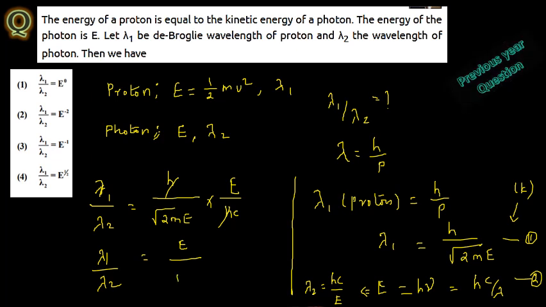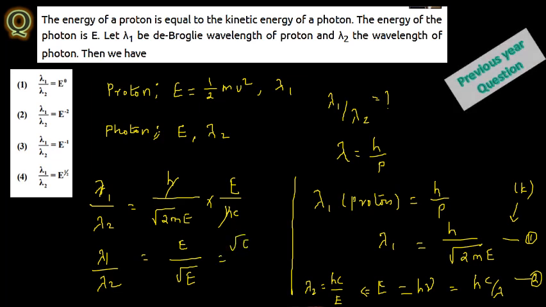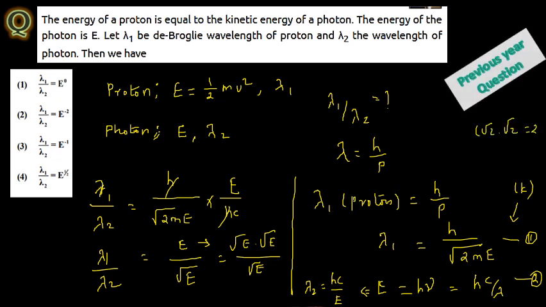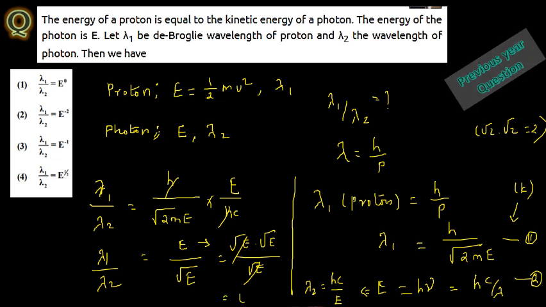So from this, what you are having here is root E. You can write E as root E times root E, divided by root E. For example, root 2 into root 2 is 2. Simple concept I have mentioned here. From this, it has been cancelled, so E to the power 1 by 2, or root E. So that is the answer in this case.